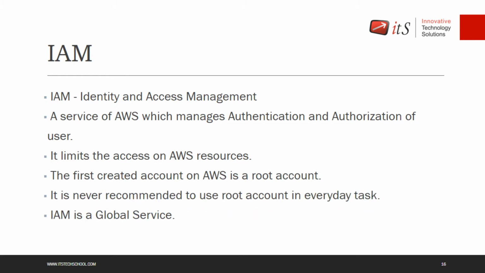right? And then IAM is a global service. We saw the global infrastructure in the last videos. The global infrastructure was your availability zones, regions, edge locations, all kinds of things, right? Whenever you create any user on AWS, a user can work in any region, right? If any of the regions goes down, if any of the edge locations goes down, it will not affect that user. The user can still log in to the AWS console,